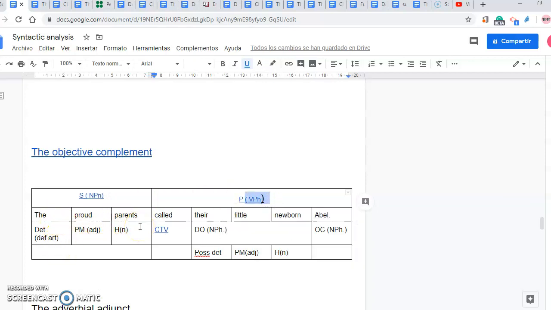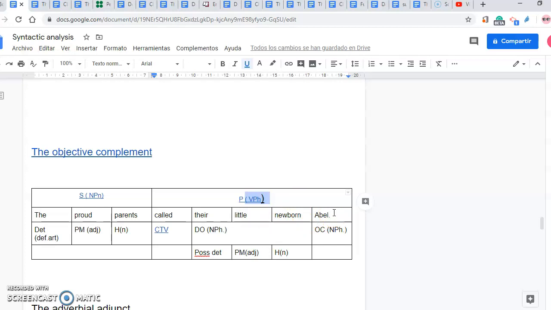The proud parents called their little newborn Abel. The is the determiner, definite article; proud, pre-modifier, adjective; parents is the head noun; called, complex transitive verb; their little newborn is the direct object, noun phrase, and here the analysis is possessive determiner, pre-modifier, adjective, head noun. Abel is the objective complement, noun phrase. So the little newborn is or was, doesn't matter the tense, Abel.